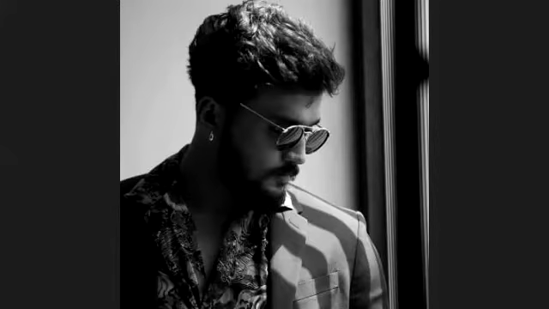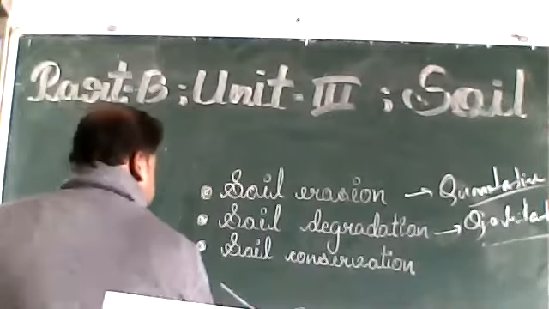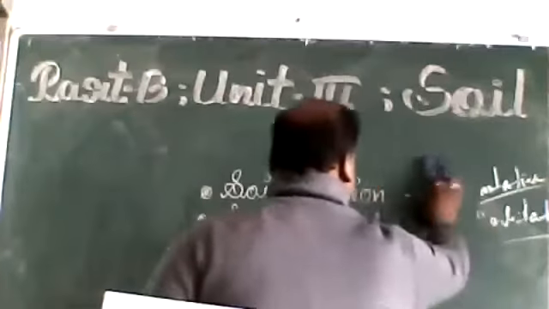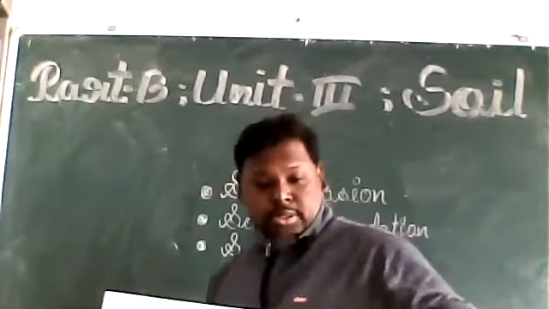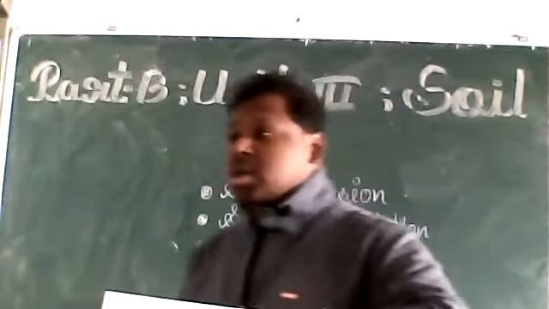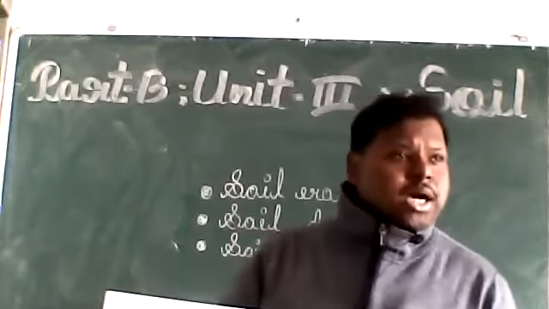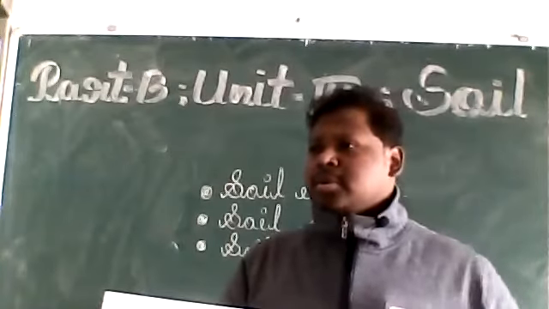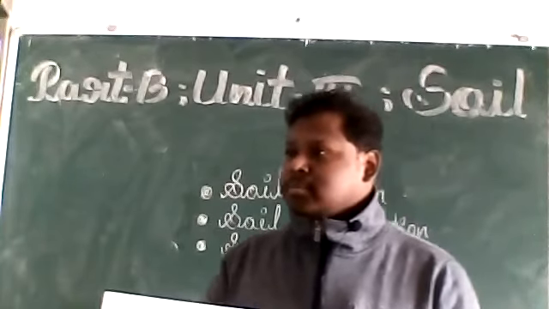Now we go for soil conservation. So soil erosion and soil degradation, both are suitable for agriculture or not? Why?